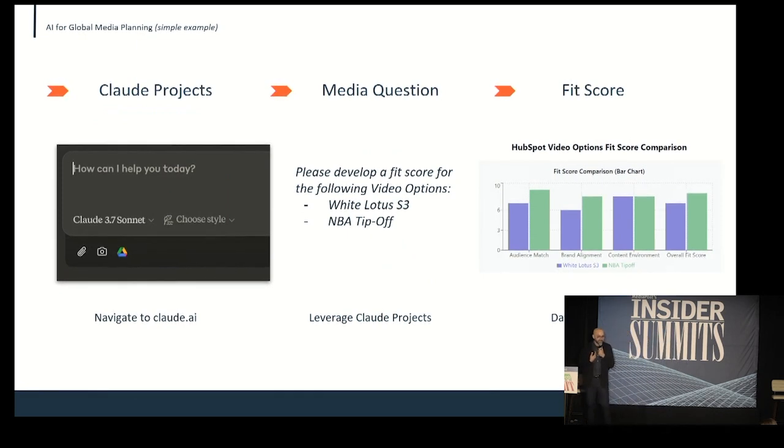So just off the top, if we stay in the middle, the media question that we would ask from the media planning perspective is, please develop a fit score for the following video options. And what you'll see on the right-hand side is it is so powerful because it leans into data to help us be smarter on this decision. And here is the best thing.